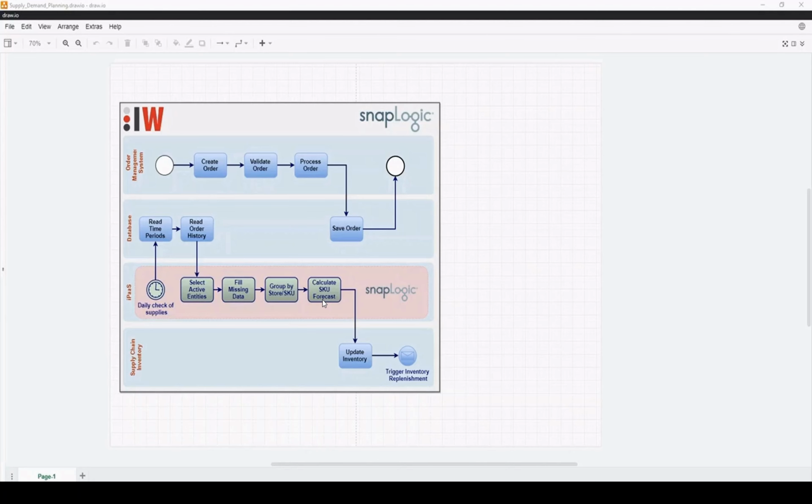The result that we get from the calculation of the SKU forecast, we are sending it to update the inventory, which will then trigger the inventory replenishment process.